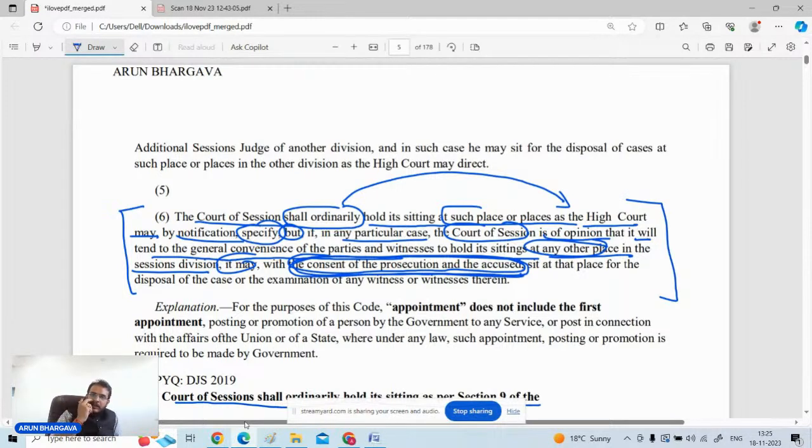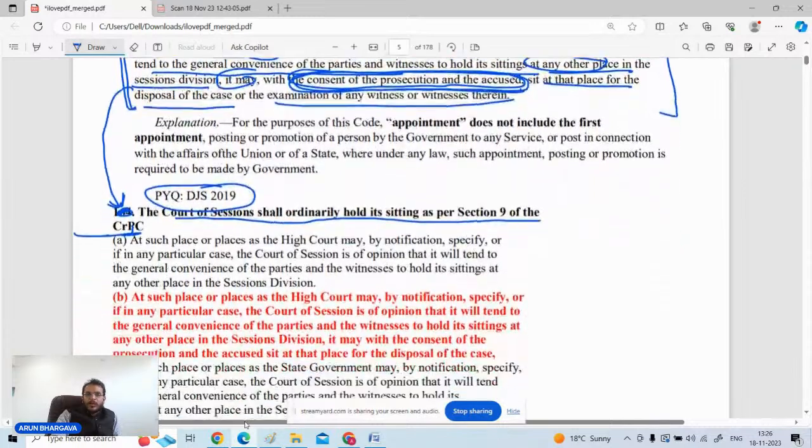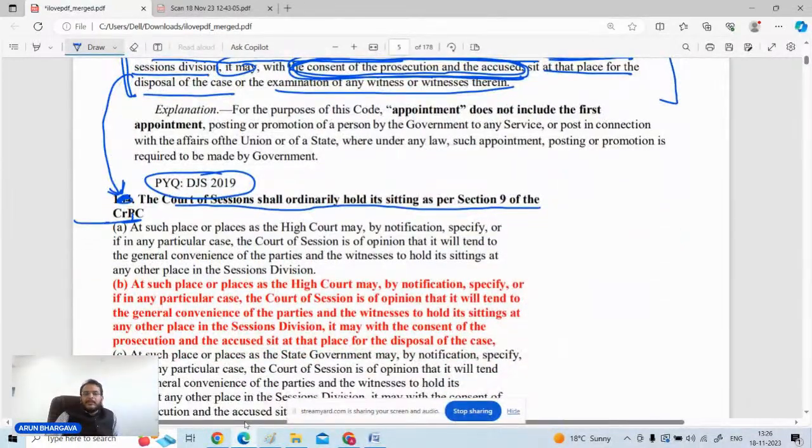Mark it, underline it: with the consent of the prosecution and the accused, sit at that place for the disposal of the case and for the examination of the witness or witnesses therein. So this is important, and this is where the question came from in the Delhi Judicial Services 2019 exam: where the court of session is going to ordinarily hold its sitting. The place is wherever the High Court by notification has ordered, and if it is for the general convenience of the parties and witnesses, the court of session can be held elsewhere in the sessions division with the consent of the prosecution and the accused.